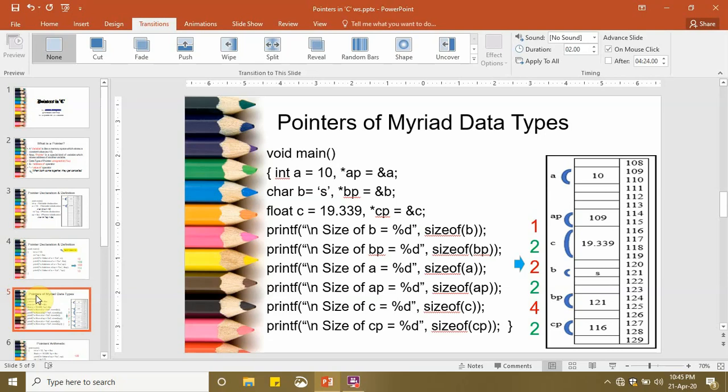Here we have taken a float type of pointer, float star CP. So what does this mean? Whenever we write any data type before a pointer, it does not make a difference in their sizes, but what exactly does it mean? It is quite simple. If we write float star CP, it simply means that CP is a pointer and it stores the address of a float variable.